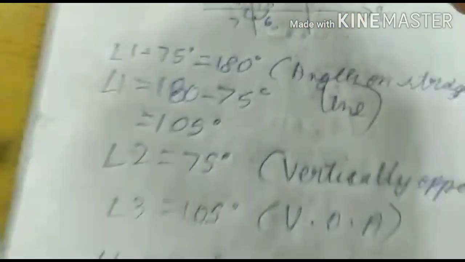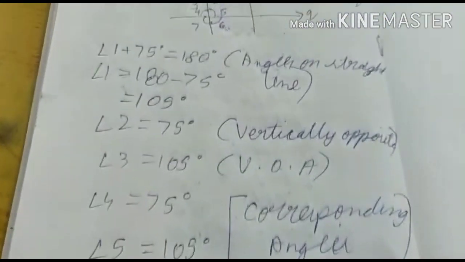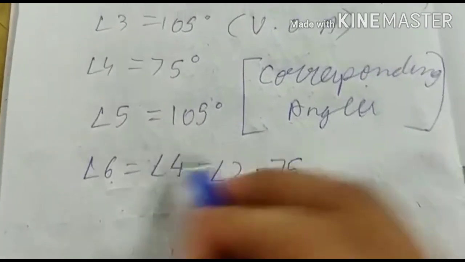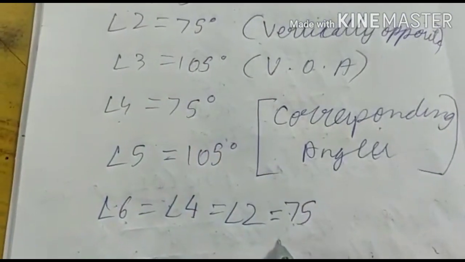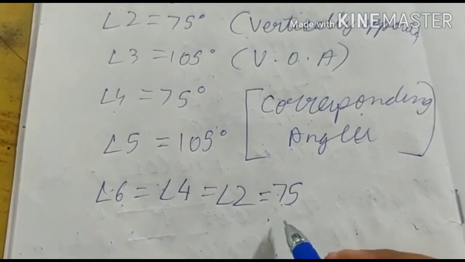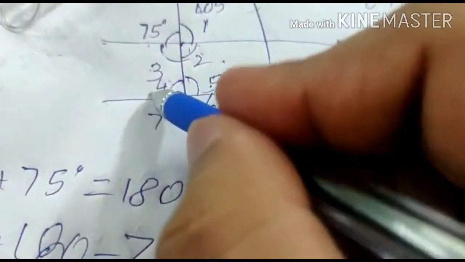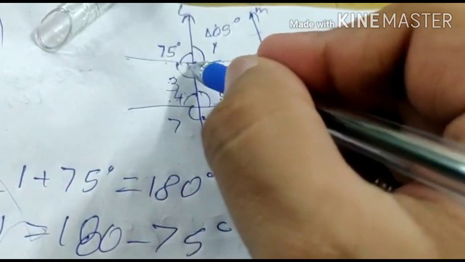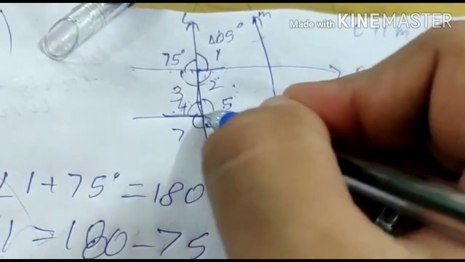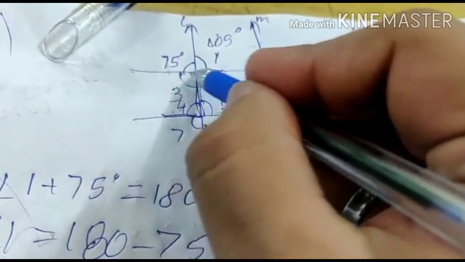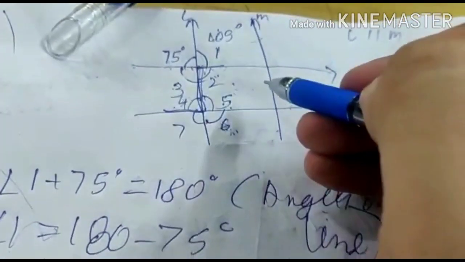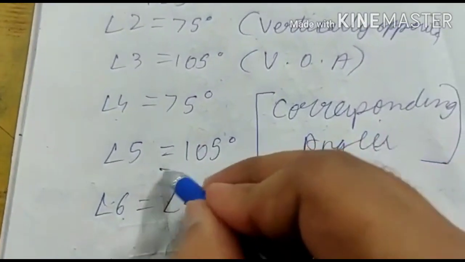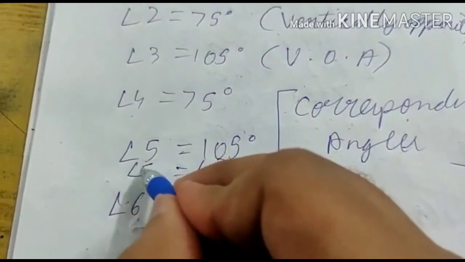So what was angle 2? Angle 2 was 75 degrees. So angle 6 is also 75 degrees. Angle 4 is also 75 degrees. Okay. What is my point? Here, angle 4 can also be written equal to angle 2. This is forming a Z here. Look, this is a Z here. And this is also a Z here. So angle 3 equals angle 5 also. Okay. This equals angle 3 also.